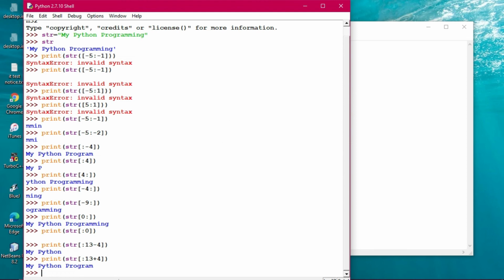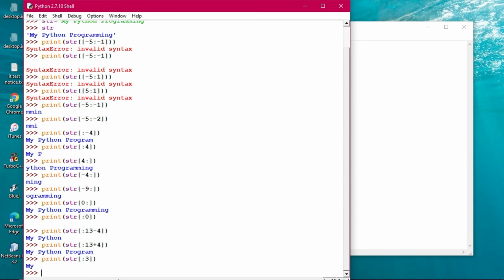Suppose I print str with colon 3 here. What will be the output up to 3? 0 1 2. So 0 1 2 means one space has been printed but it has not been displayed in the same manner. So that's what string slicing actually is, you can understand.